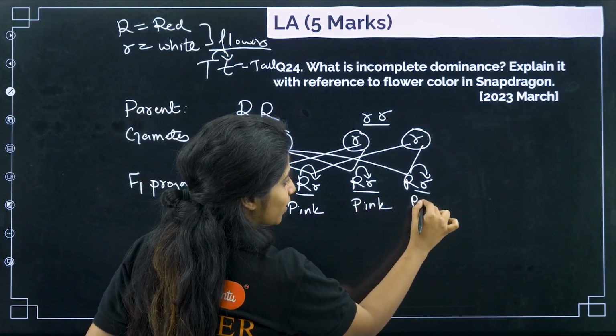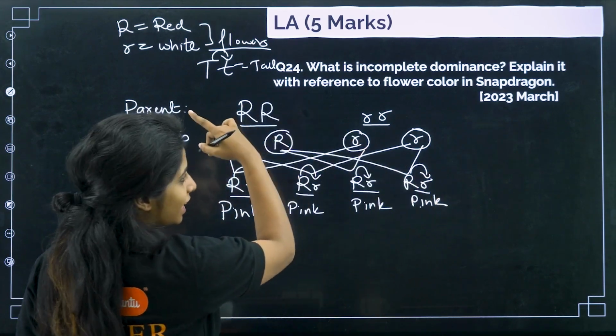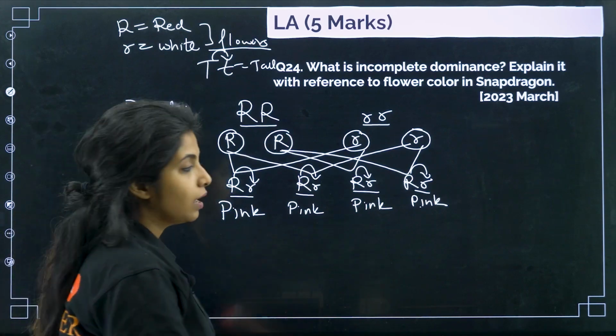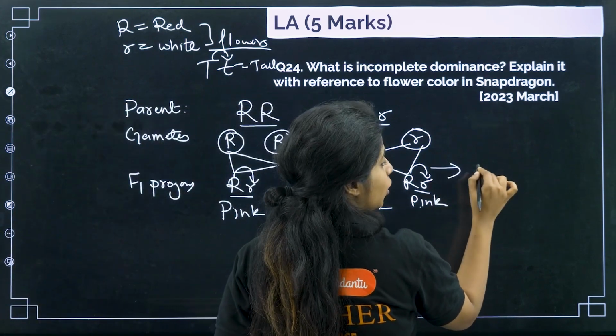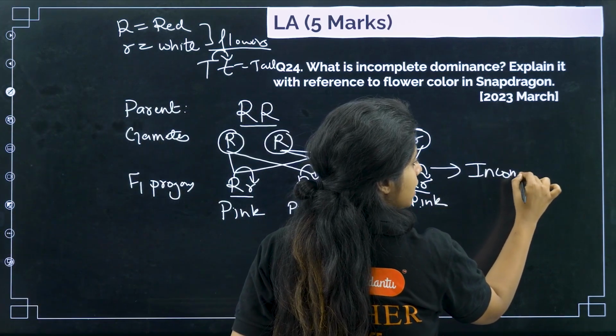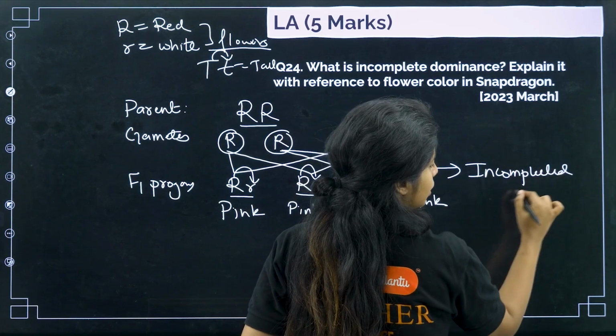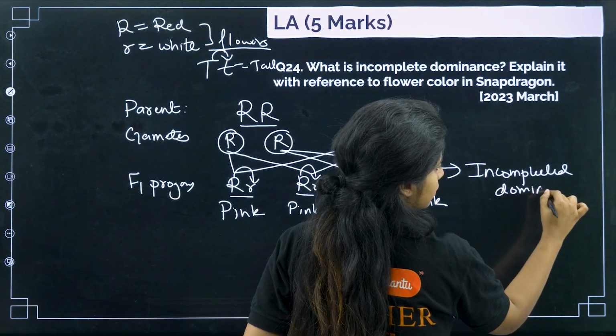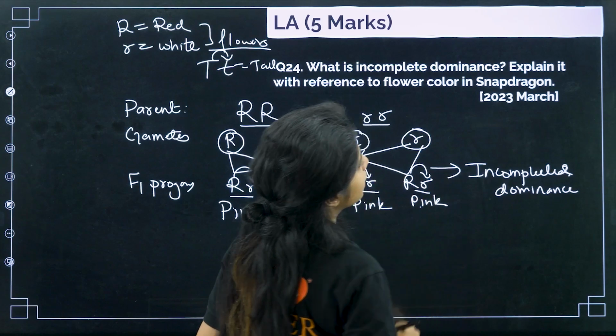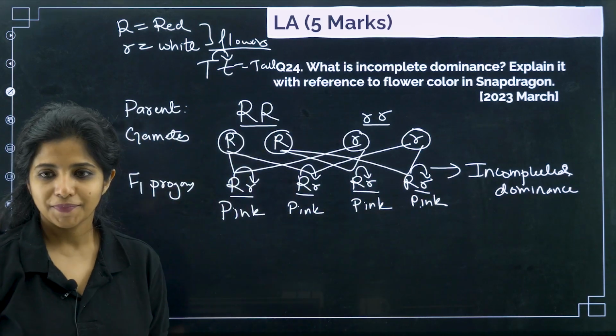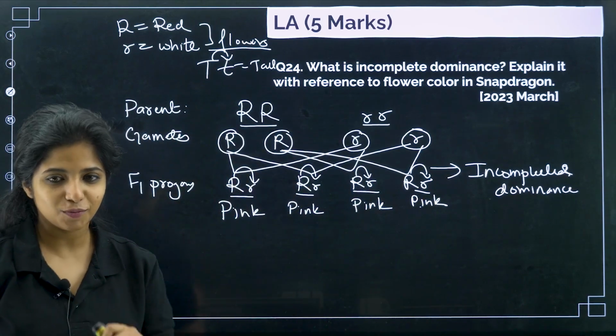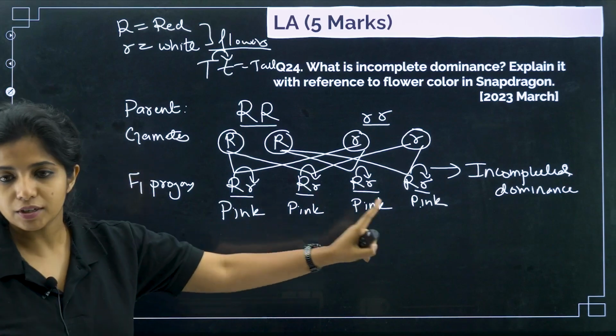Instead of being red, they are pink. Why, children? Because they are not completely dominant. This is known as incomplete dominance. That's not all. Listen to me. This is the F1 progeny where all of them are similar.